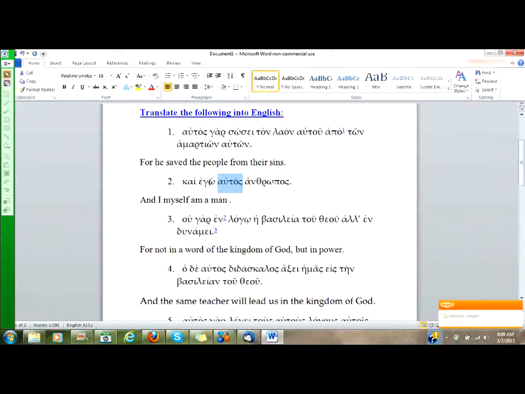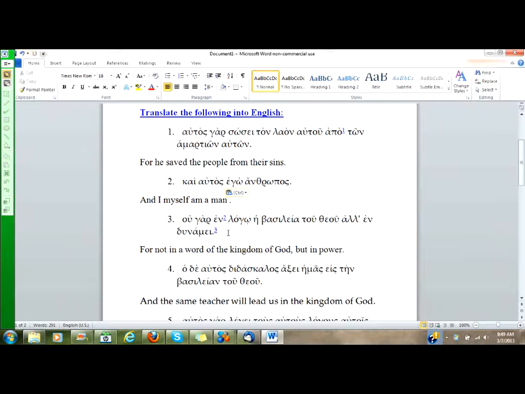We have a nominative ego, and we have a nominative anthropos, but no verb. So one of those is going to be our subject, and one is going to be a predicate nominative, and a verb is going to be implied. And I am a man. And then the autos will intensify the ego, and I myself am a man. All right, number 3. Let's look at number 3.